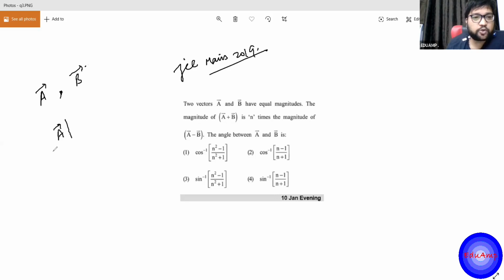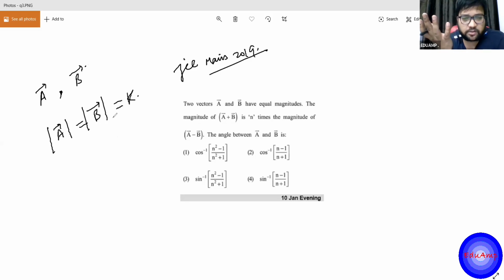That means the magnitude of A is equal to the magnitude of B. Let's say K. It is just a scalar quantity. Magnitude means scalar. It has nothing to do with direction. Magnitude means some number, some quantity. K may be anything. 100, 20, 25, anything. Let's say K. The direction, it's not that I can say A vector is equal to B vector. No, but their magnitudes are same. They are of the same amount.